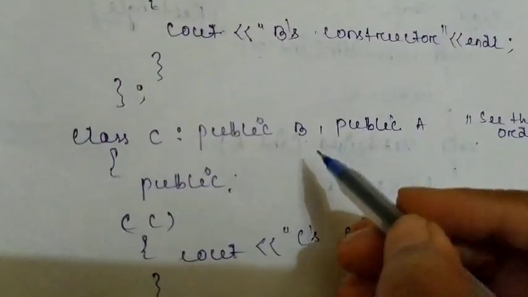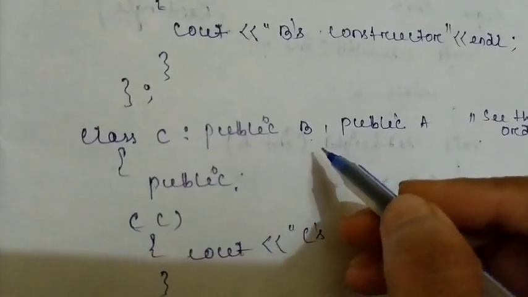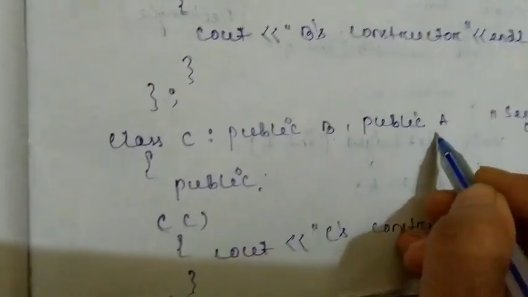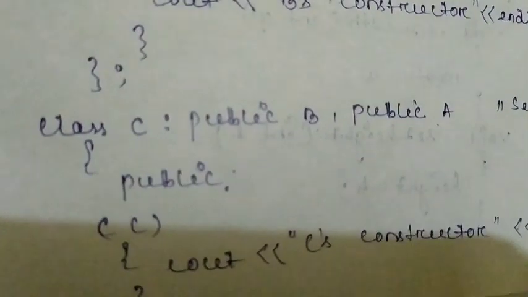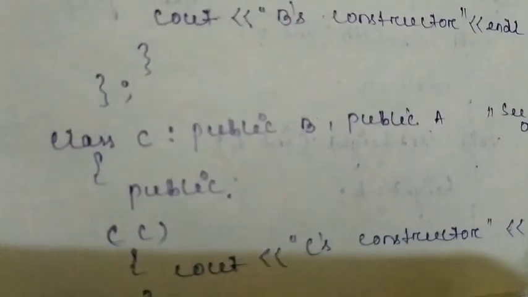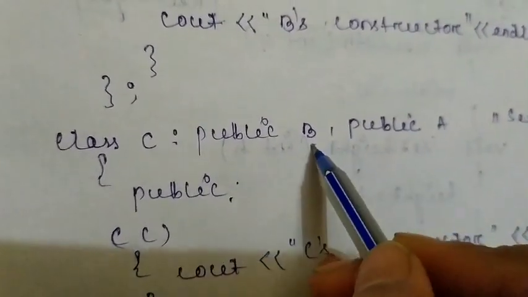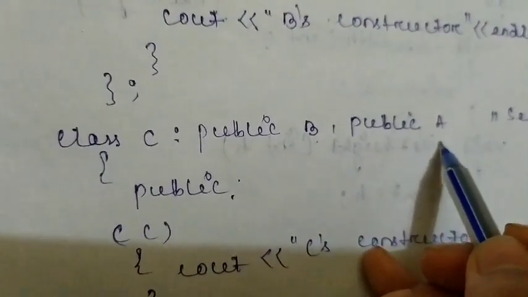The constructor is called according to the order in the syntax. As you can see, first I have written public A, then comma public B. That means B's constructor will be called first, then A's constructor will be called.